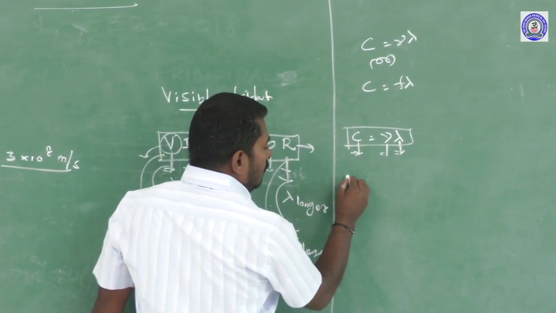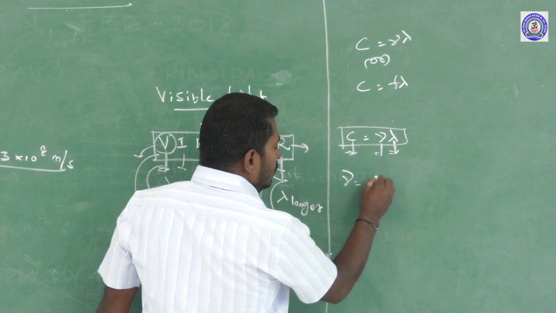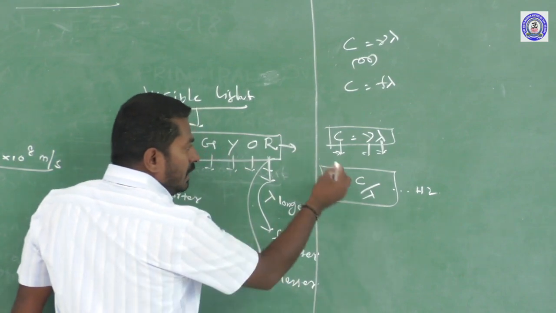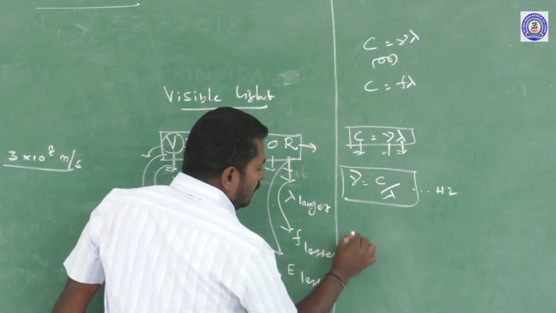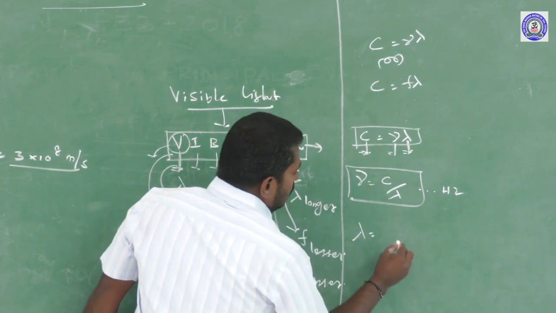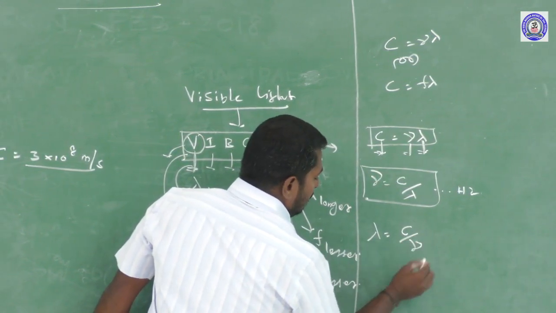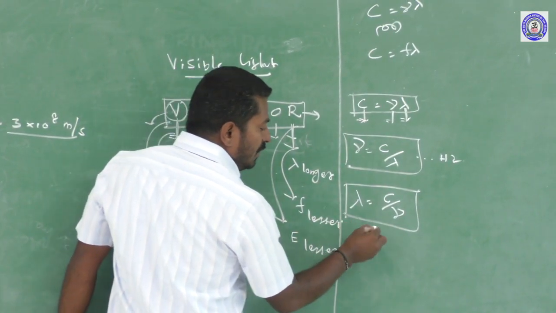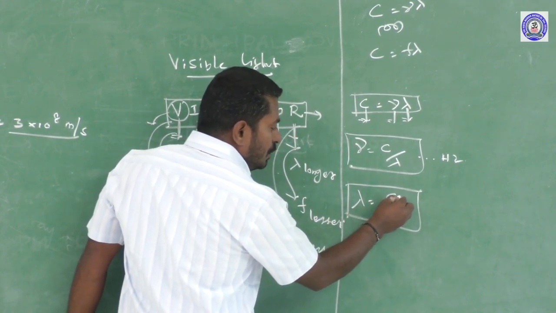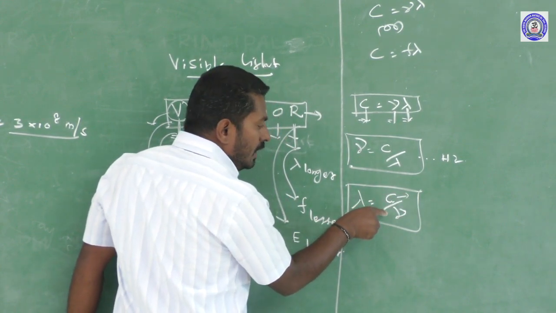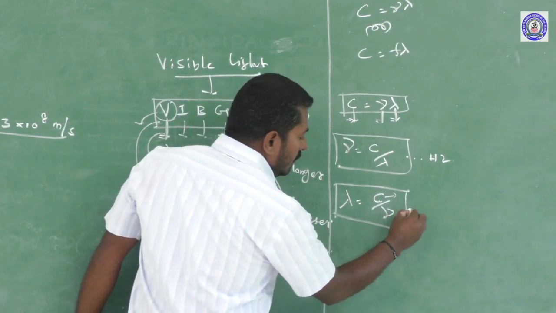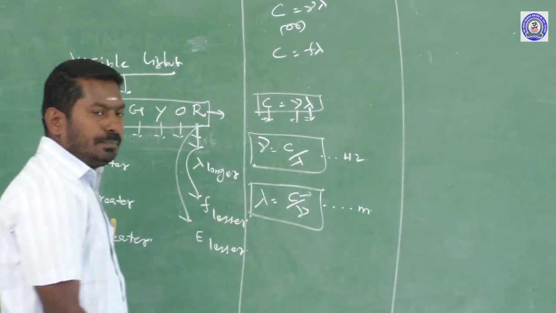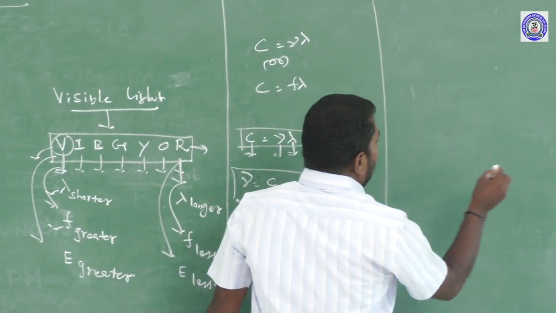So from this equation, the frequency of any light wave nu is equal to C divided by lambda. The SI unit of frequency is hertz. Then from this equation, we can calculate the wavelength of the wave. Lambda is equal to C divided by nu. This is an important expression used to measure the wavelength of any light wave, which is equal to the speed of light in vacuum or free space divided by the frequency of the light wave. The SI unit of wavelength is meter. Then another important property of light, let me assume one pair of media.